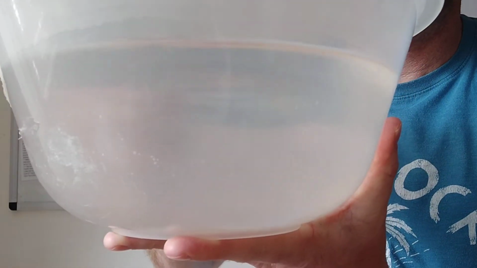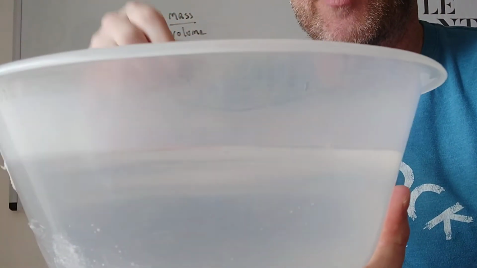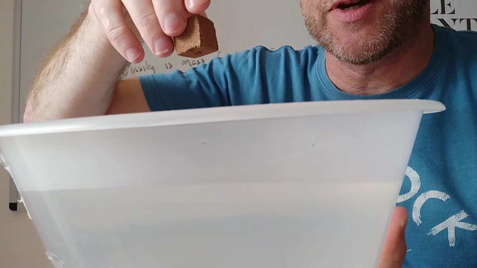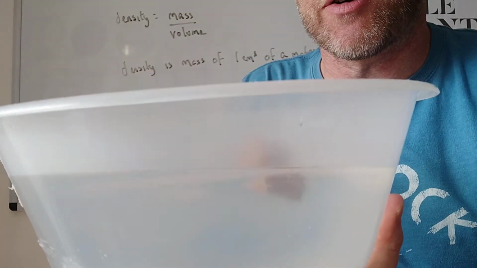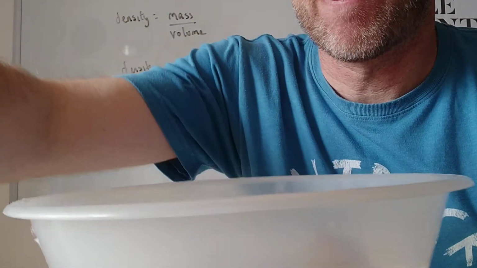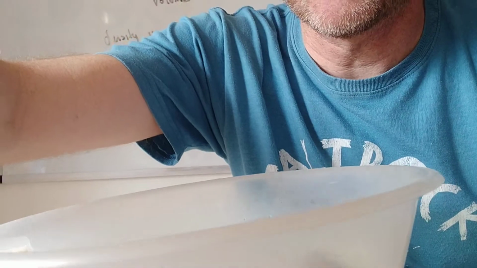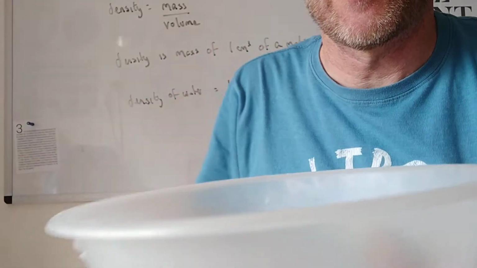You can just about see it there. So the iron is denser than the water. If I take my cork, it floats. So cork is less dense than water, and so on.